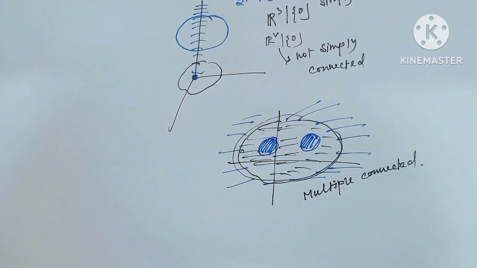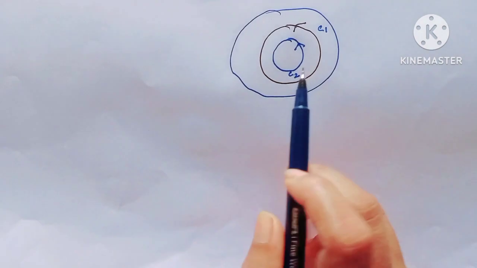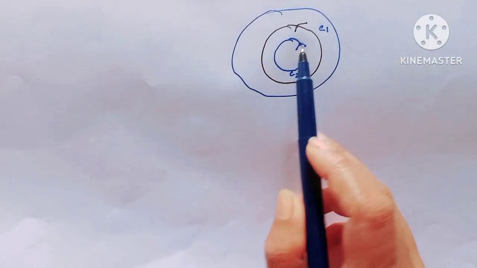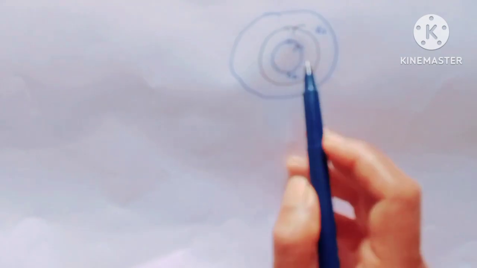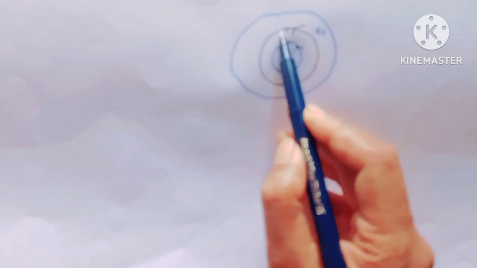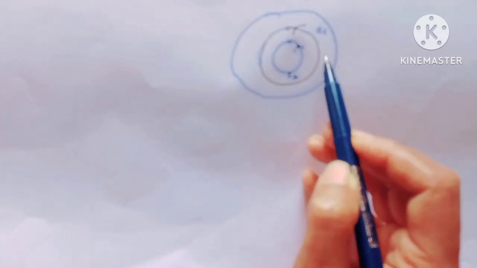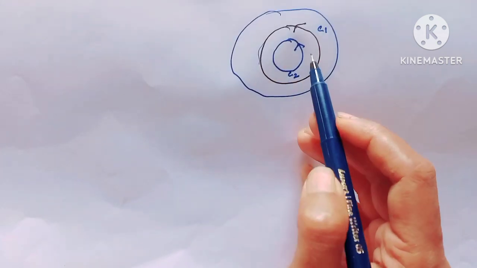Okay? Let's see. Now consider the closed curves C1 and C2, where C1 goes around the whole C2.